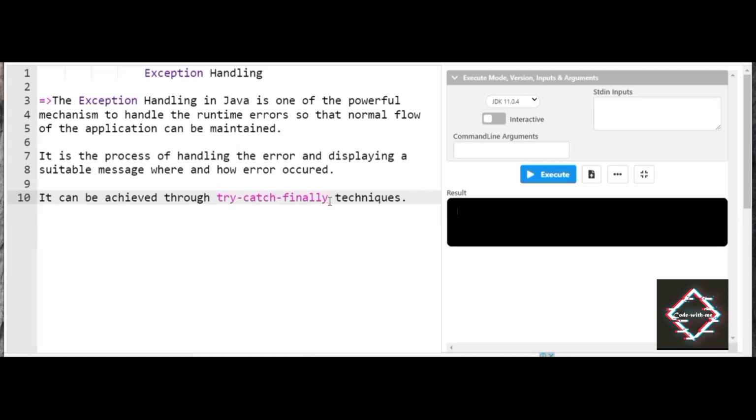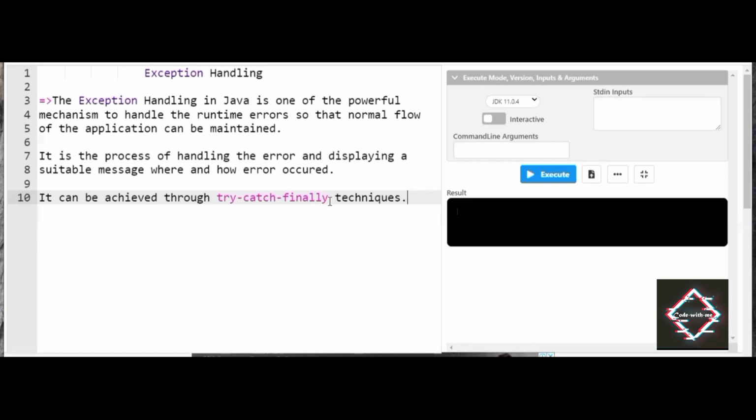So instead of displaying the message as access denied, the same message will be displayed in another way: the entered pin is wrong. So access denied versus the entered pin is wrong. Now you will have clear clarity of whose mistake it is, what went wrong, where it went wrong and how it can be managed. This is the difference. Exception handling is one of the most popular program concepts in the Java programming language. And if you are sitting in an interview, I assume that this is the most asked question for freshers, even in college placements as well as any kind of placements.